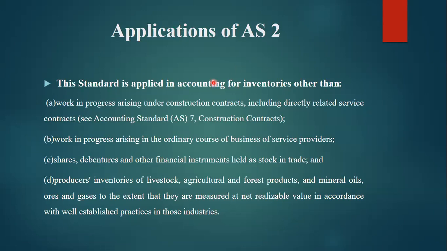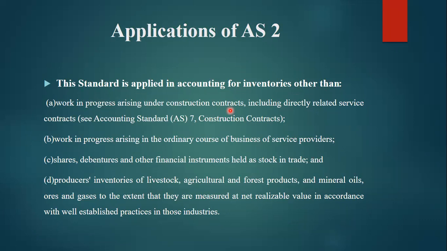Application of Accounting Standard 2. This standard is applied in accounting for inventories other than: which inventories does it not apply to? Work in progress arising under construction contracts, including directly related service contracts.